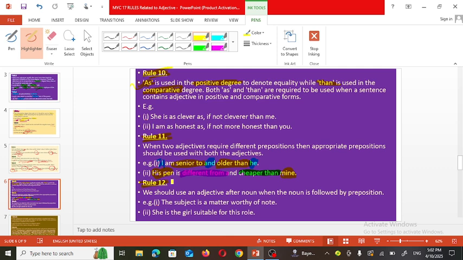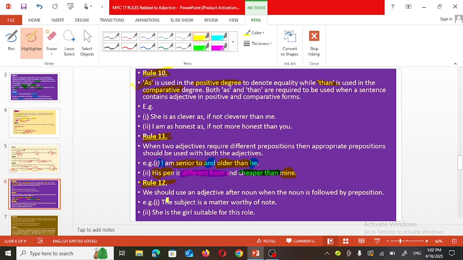Now let's see rule number 12. We should use an adjective after a noun when the noun is followed by a preposition. If the noun is followed by a preposition, at that time we must use the adjective after the noun.